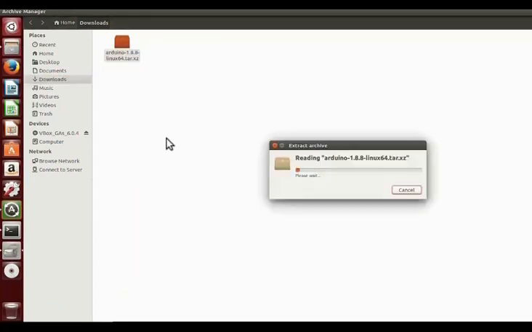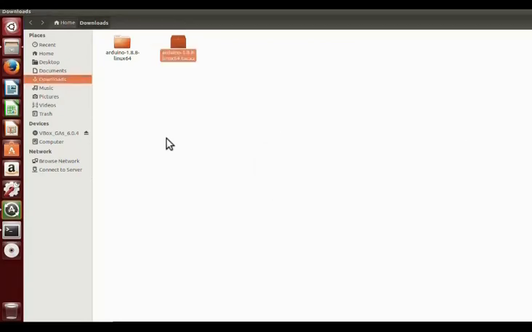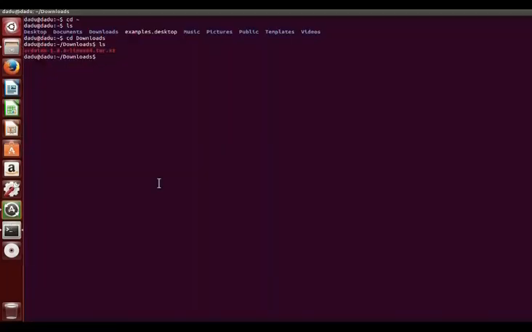So right click and extract here. Yes. So the unzip version has come. Again go to the terminal and from the terminal you have to ensure that the unzip version is there. Okay, so write ls. Yeah, so unzip version is also showing. This Arduino 1.8.8.